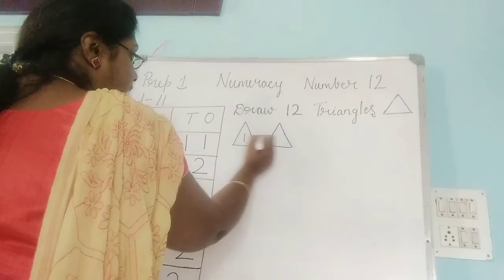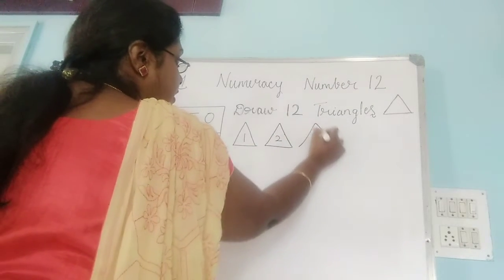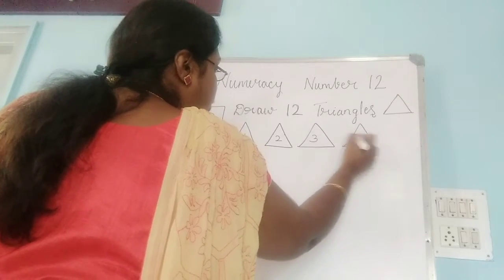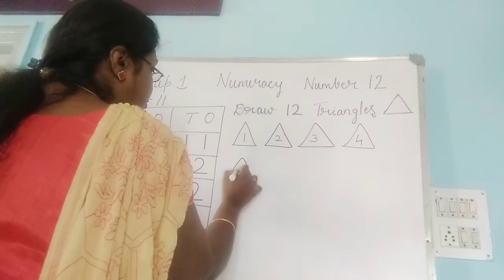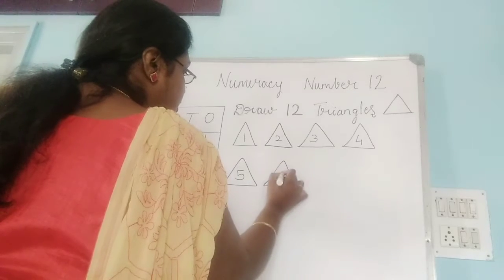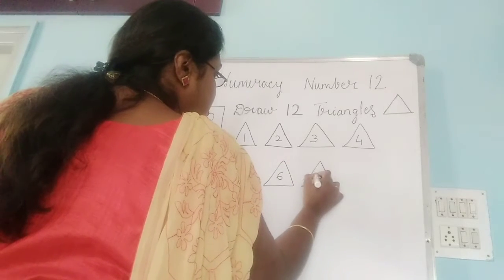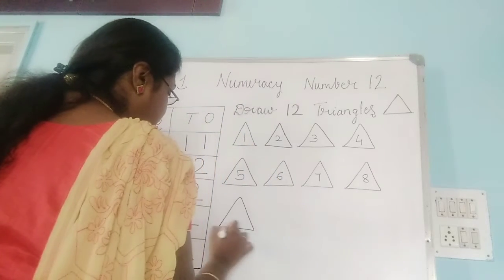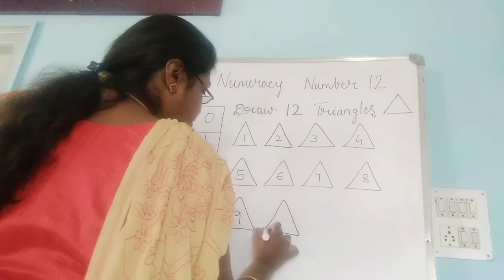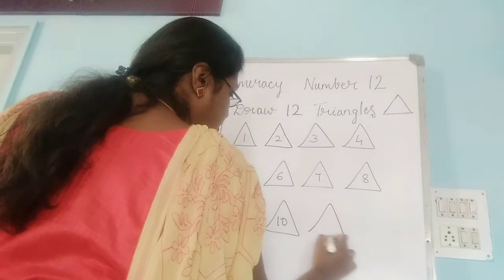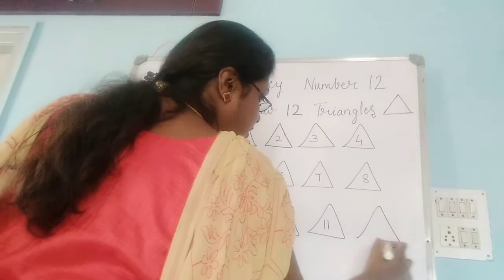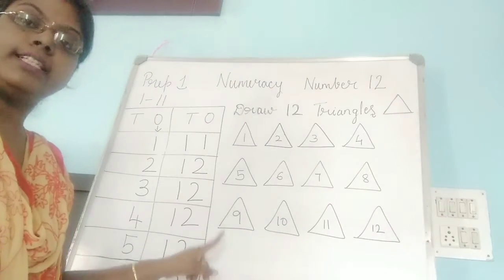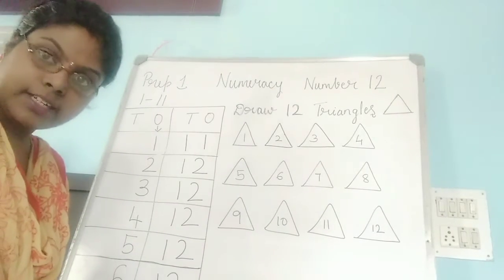1 triangle, 2 triangles, 3, 4, 5, 6, 7, 8, 9, 10, 11, 12. So how many triangles have I drawn? 12 triangles. Let us count once again.